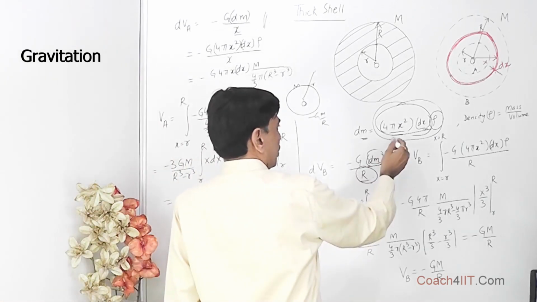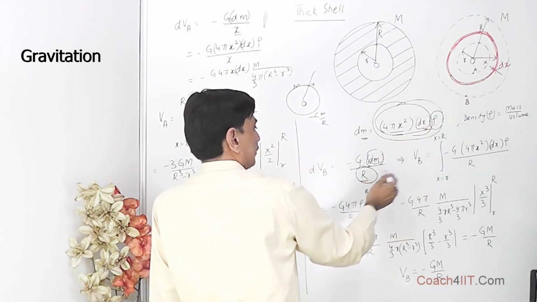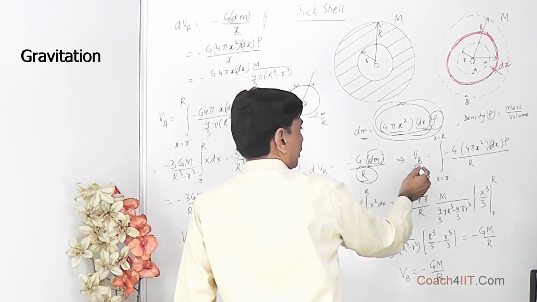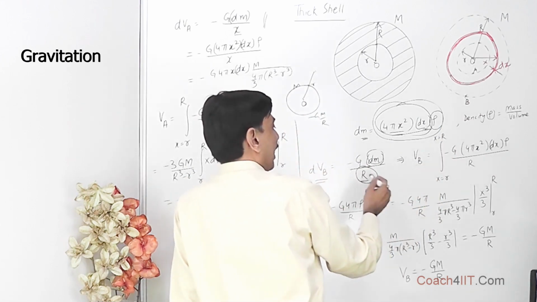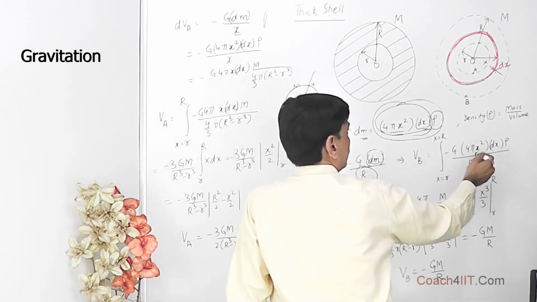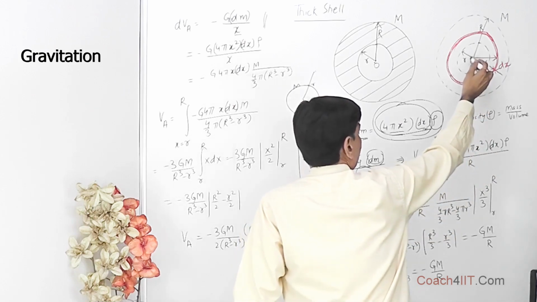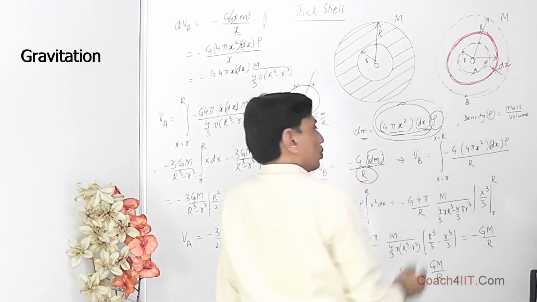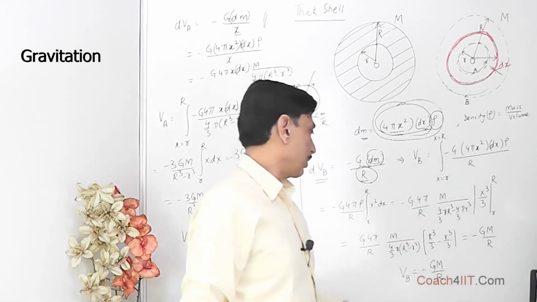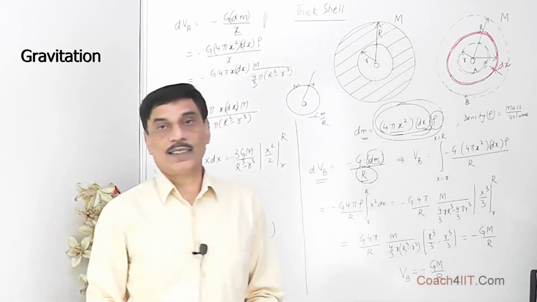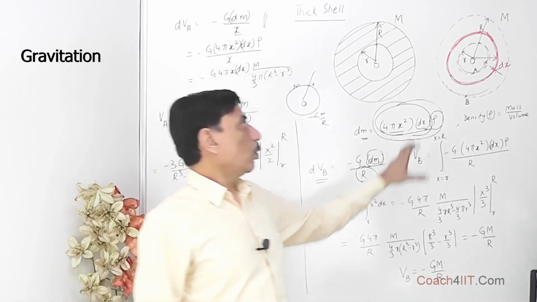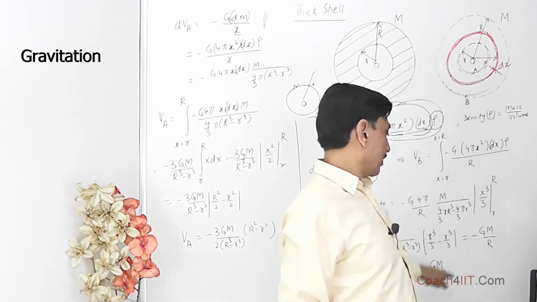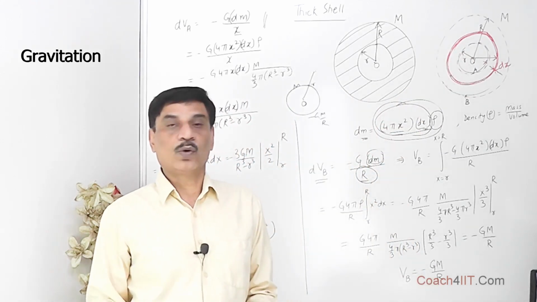So for the surface, minus G dm upon R is the differential element of potential contribution. The total potential is the integral of this, and x is the variable. x goes from where to where? The inner shell starts at x equal to small r, and the outermost shell is at x equal to capital R. We do the integration and find Vb is equal to minus GM upon R. That is the answer we could have directly got if we assumed the whole mass to be concentrated at the center, at a distance capital R. So this is in consonance with what we had expected.